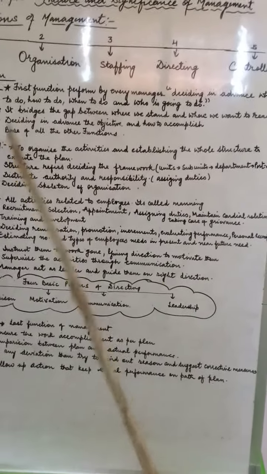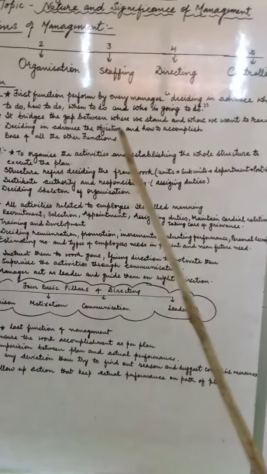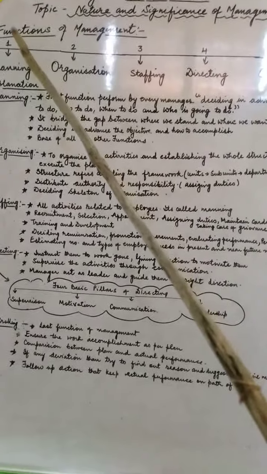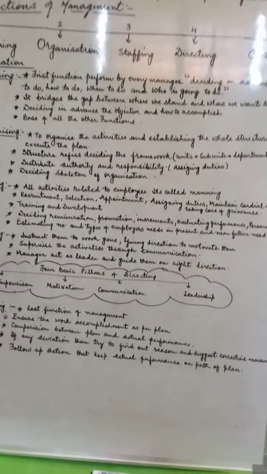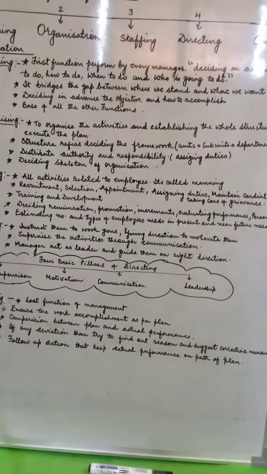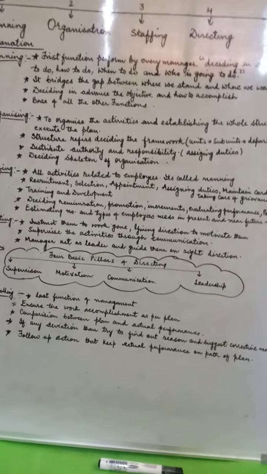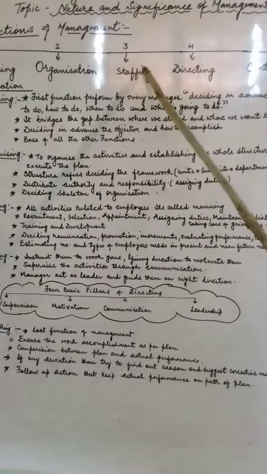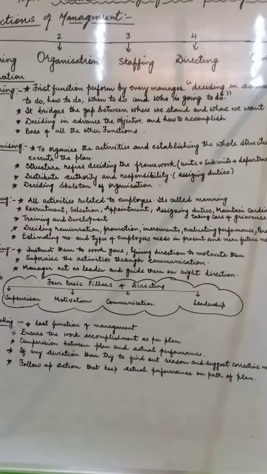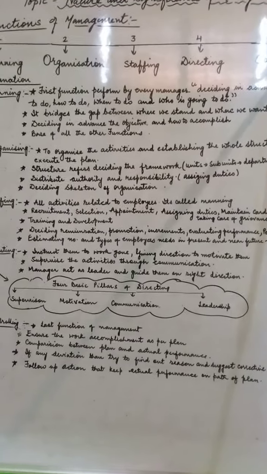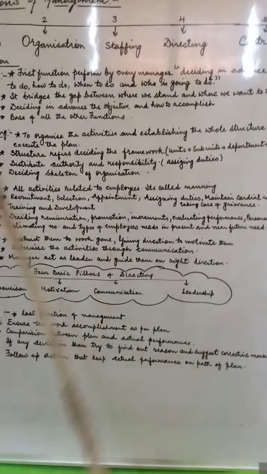Now the next is that planning is the base of all the functions. As you know, management has five basic functions. First is planning, and planning is the base of the other four functions, that is organizing, staffing, directing and controlling. So the other four functions are basically derived from the planning function.